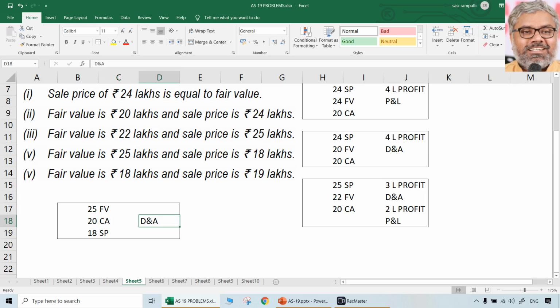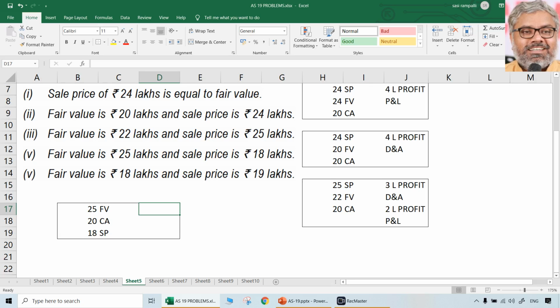Now, this is a different scenario. In this situation, first and foremost, what is the total profit or loss? Total is the difference between carrying amount and selling price. Looks like a loss, definitely. How much is the loss? 2 lakhs loss is there. But that 2 lakhs loss is not the point to be noted here. Whenever there is a difference between fair value and selling price, that much definitely has to be deferred and amortized.